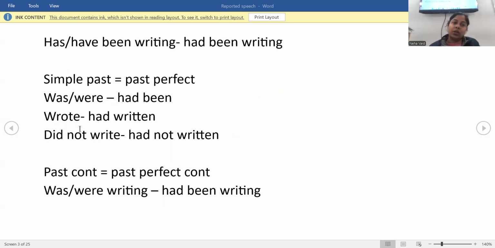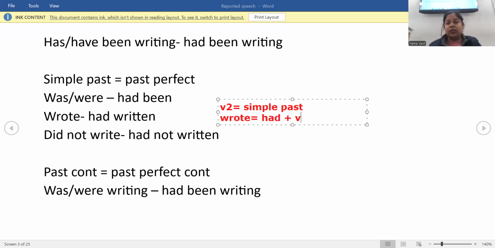Next, we have wrote. Wrote is your simple past. So this is what the rule is. Every V2: always remember V2 means simple past. In the whole of tenses, you will not get simple past anywhere other than the V2 form. V2 form is not used with any other tense. So here, your V2, that is the simple past, wrote, changes to had plus V3. What are we changing it to? Had plus V3, that is past perfect.